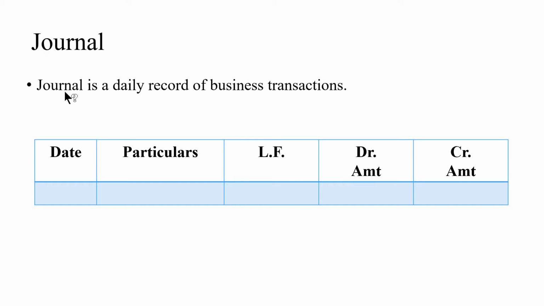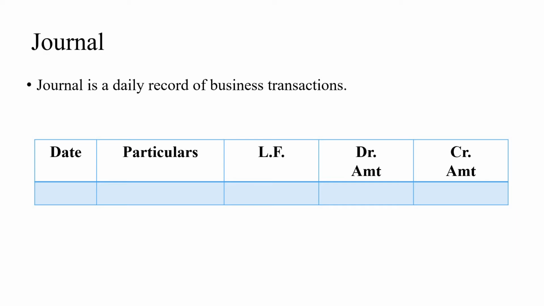The next topic is journal. Journal is a daily record of business transaction. It is a primary book of keeping accounts. Even we call this one as a day book. The book wherein all day-to-day business transactions are recorded in a chronological order of dates after determining the debit amount and credit amount of the transactions. Transactions are first recorded in the journal. For that sake, journal is called basic book of accounts.